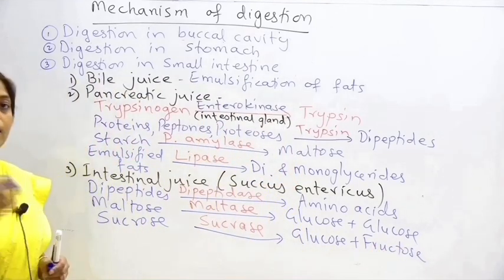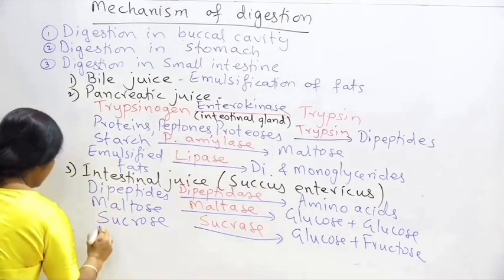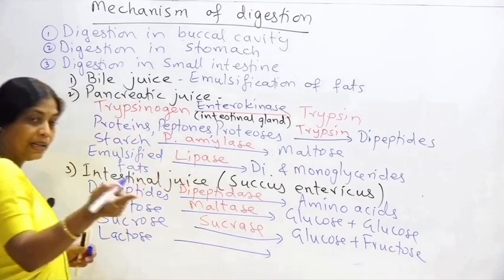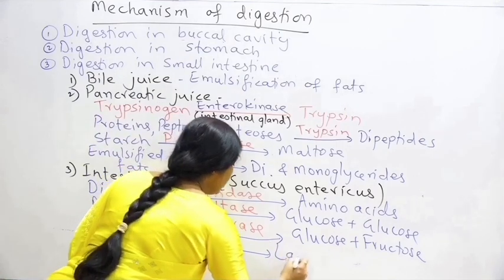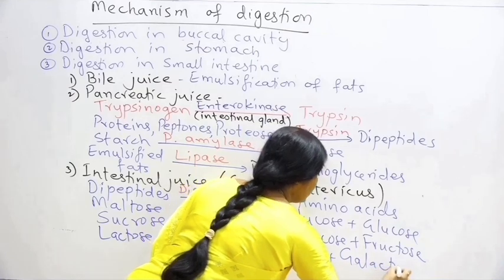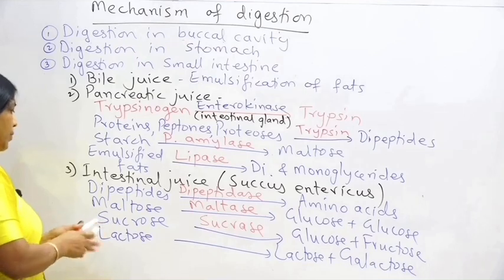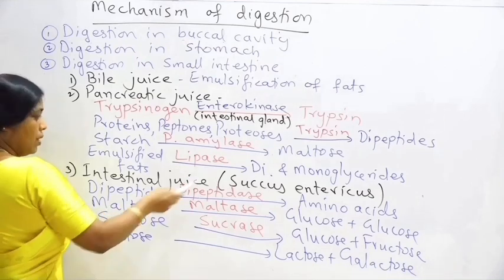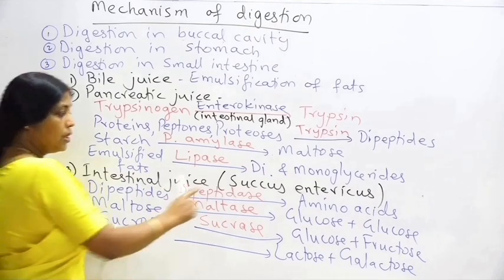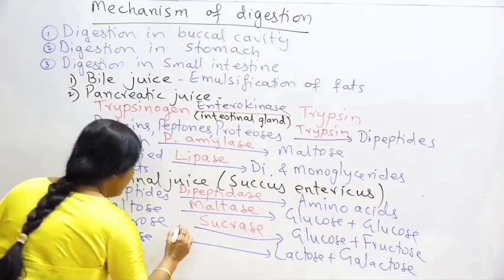If we have taken milk, the carbohydrate present in the milk, that is what is called as the lactose, then the lactose will be acted upon by lactase, getting converted into glucose and galactose. So that is how the digestion of carbohydrates will take place. Digestion of maltose into glucose and glucose with the help of maltase. Digestion of sucrose into glucose and fructose with the help of sucrase. Digestion of lactose with the help of lactase into glucose and galactose.